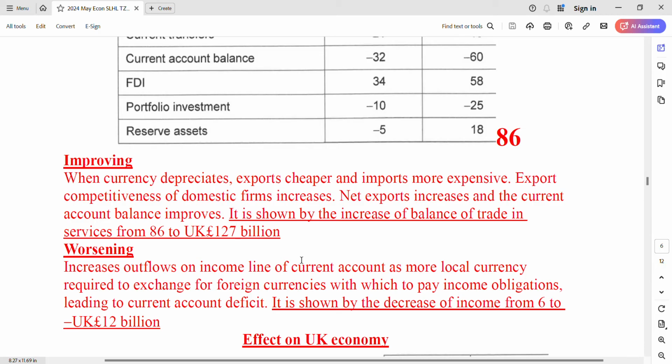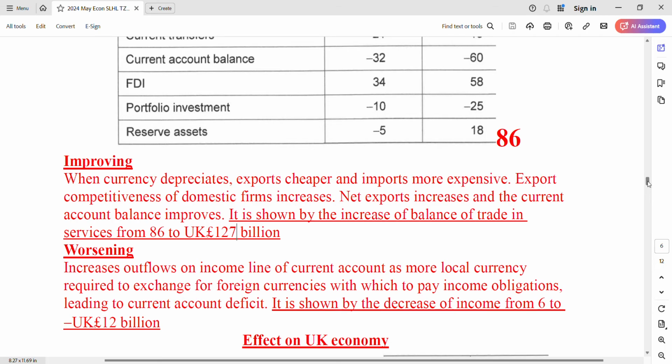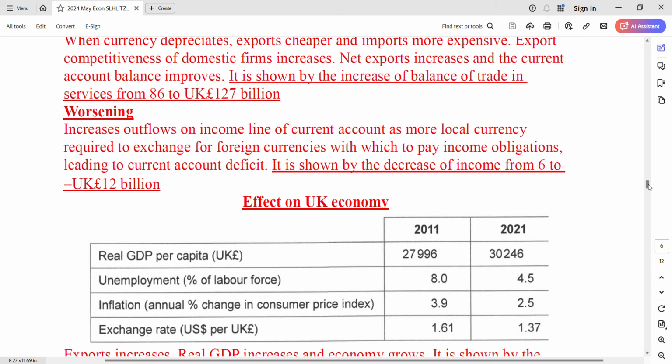So each one 3 or 4, okay? Effects on the UK economy, okay? Look at the data again. Again, look at this data. What is the effect? Everyone knows depreciation has an effect, okay? Real GDP increases. Good. Unemployment decreases. Wow. Inflation decreases. So good, so good. But how to explain it? Remember how to explain it.